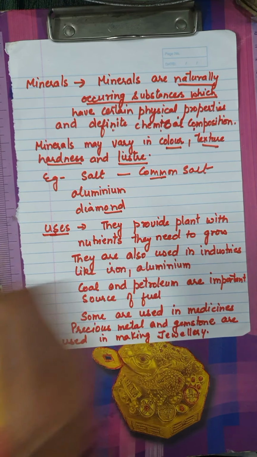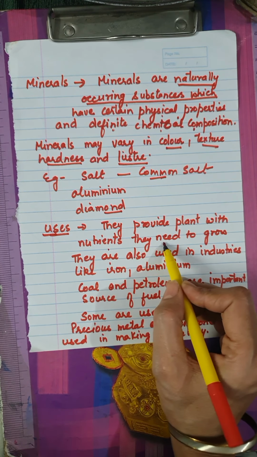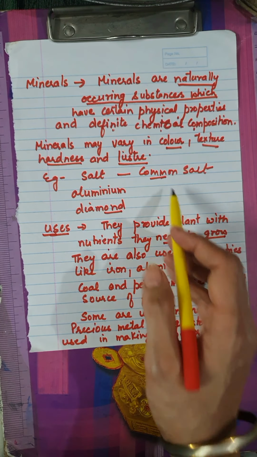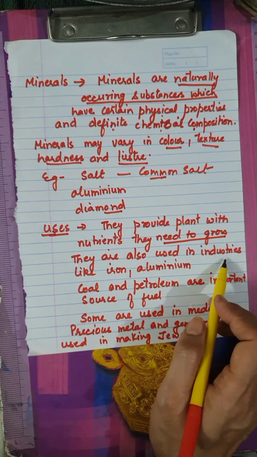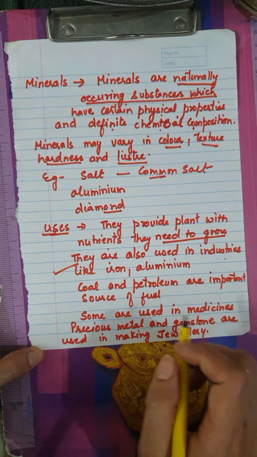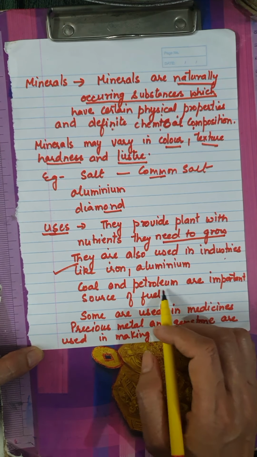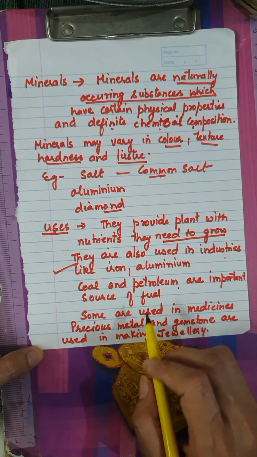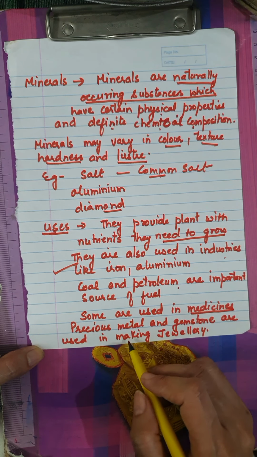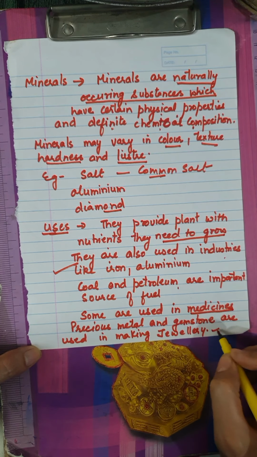Now what are the uses of minerals? They provide plants with nutrients they need to grow. That means the plants need nutrients in the form of minerals. They are also used in industries, like iron and aluminium. Then coal and petroleum are also important fuels, which are also minerals. Some minerals are used in medicines. There are also other minerals like metals and gemstones, which are used in making jewelry.